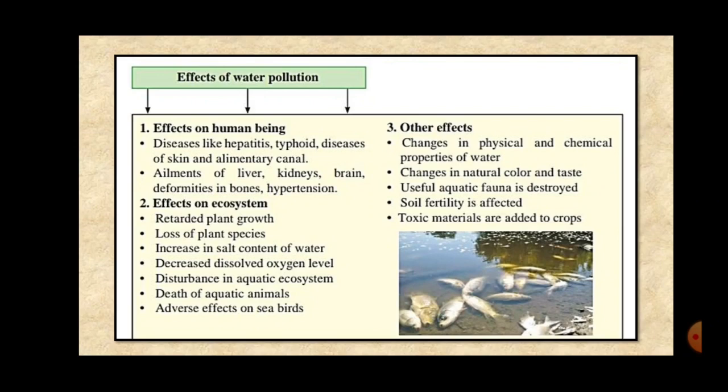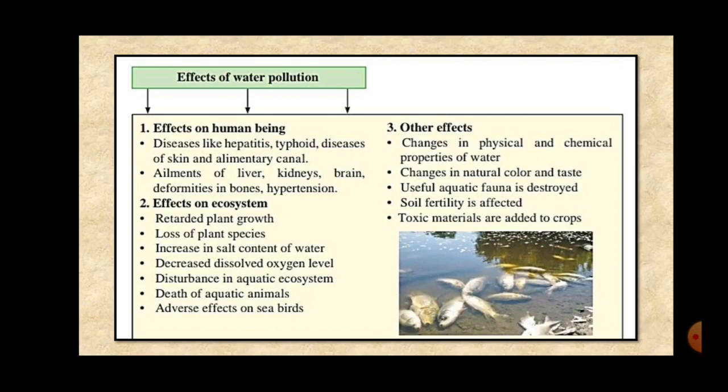The first one is diseases like hepatitis, typhoid, diseases of skin and alimentary canal can happen, right? Then ailments of liver, kidneys, brain, deformities in bones and hypertension. These are all the effects because of water pollution. So if the polluted water or contaminated water is consumed by human beings, then it can lead to different diseases like hepatitis, typhoid, skin diseases. At times we get rashes or reaction on the skin, right?